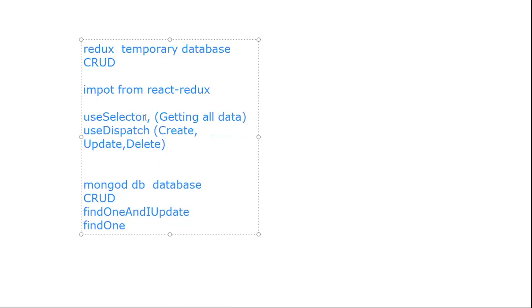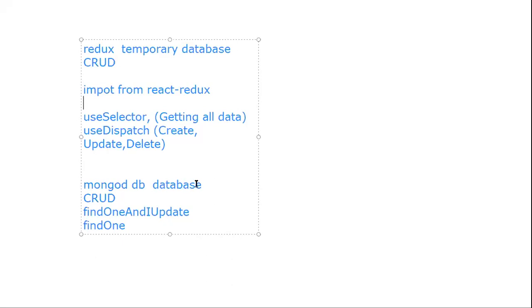If we want to get the data from Redux, which is a temporary database, we have to use useSelector as a hook. Apart from getting data, to create, update, and delete, we have to use useDispatch. So with the help of these two hooks, useSelector and useDispatch, we can perform CRUD operations. That is clear.